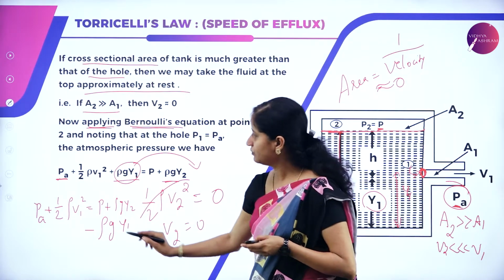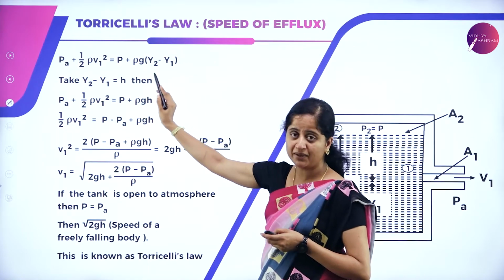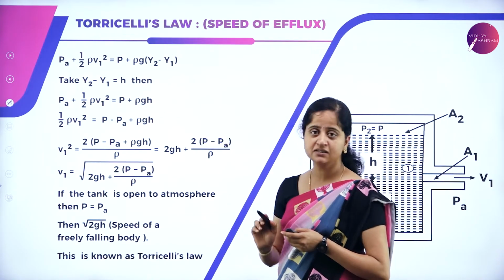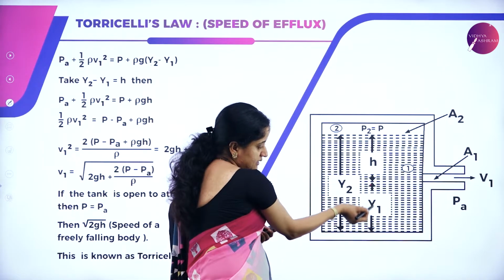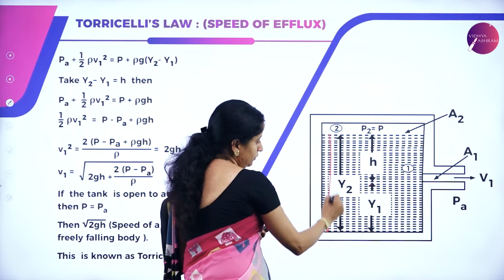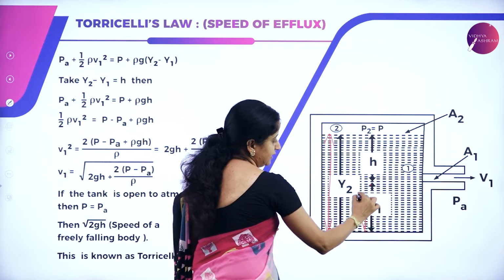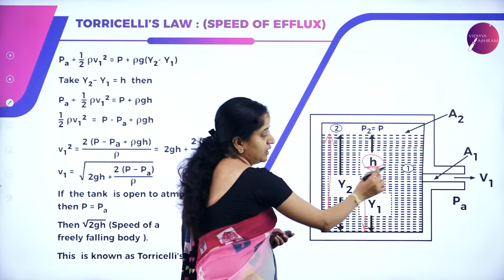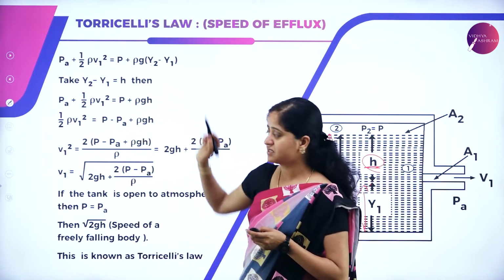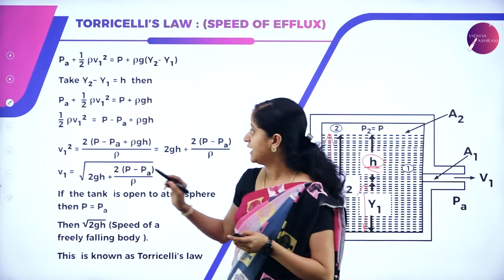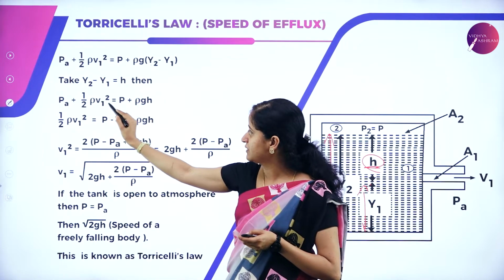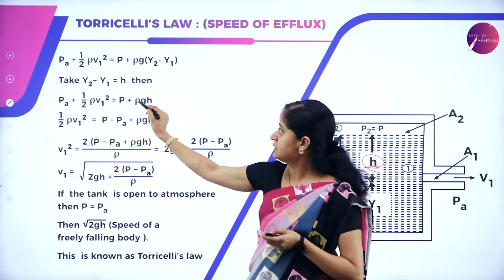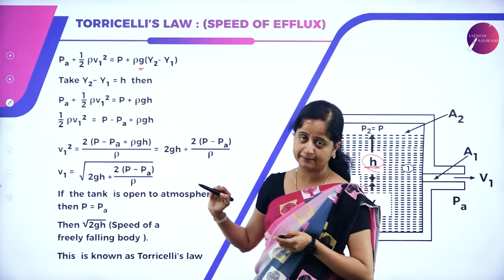Now, from these two we can take rho g common and write Y2 minus Y1. You can observe here, this is Y2 and this is Y1. So, Y2 minus Y1 gives us H. Now Y2 minus Y1 can be substituted by the letter H, and that is how we get Pa plus half rho V1 square is equal to P plus rho g H.